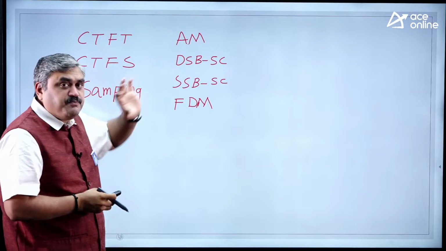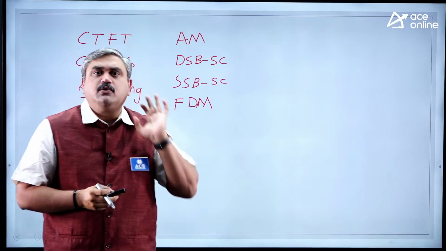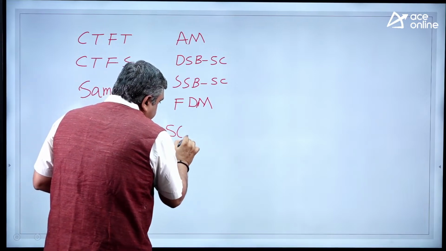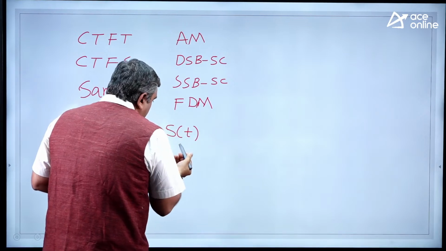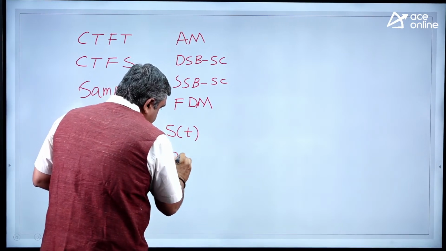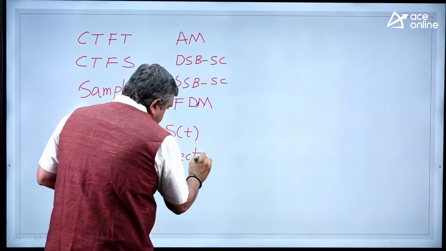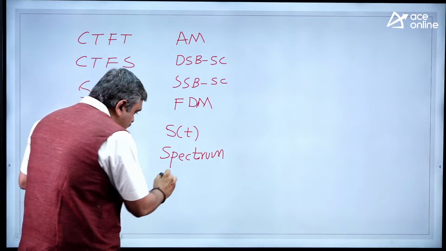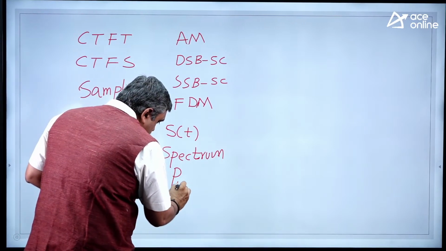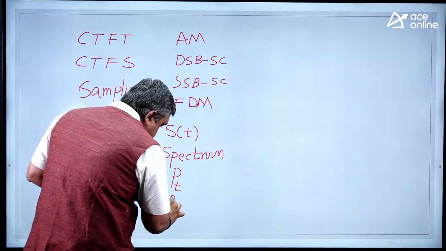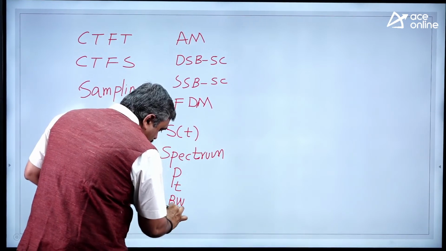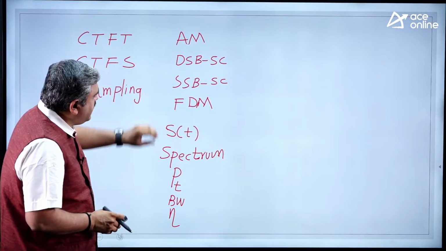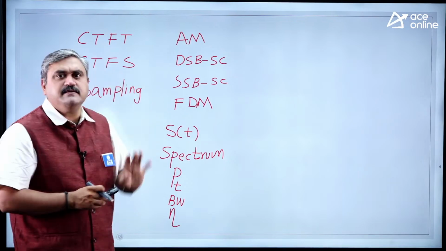So whenever you refer to these points, what are the points that you need to concentrate? You have to refer to what is a modulated signal expression, S of t, what is the spectrum representation for these modulated signals. How are we referring to the spectrum, and what are the power calculations, bandwidth calculations, and what about modulation efficiency. So these are all the points that you need to understand whenever you are referring to these modulation schemes.